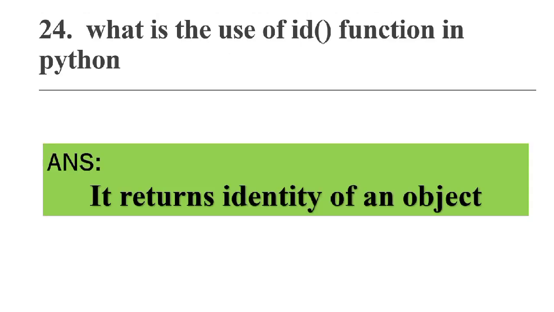What is the use of the id function? The id function will give you the identity of an object, that is an address of an object in hexadecimal form. So it returns the identity of an object.